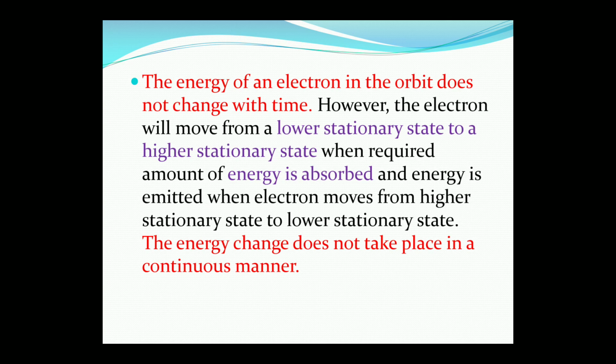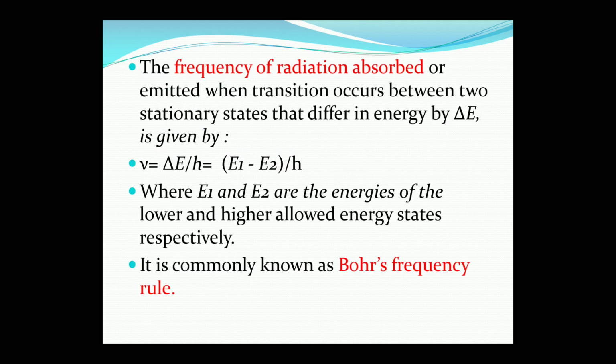Basically, the orbits are stationary according to Bohr. They have a certain amount of energy and these orbits are stationary. They cannot shrink. Electrons can move from the lower energy orbit to the higher energy orbit by absorbing energy. When electrons absorb energy, they can go from a lower energy state to a higher energy state, and similarly from a higher energy state electrons can come back to the lower energy state, but for that they have to lose energy or emit radiation. So this is what he explained, and the energy change does not take place in a continuous manner. So this is the postulate given by Bohr.